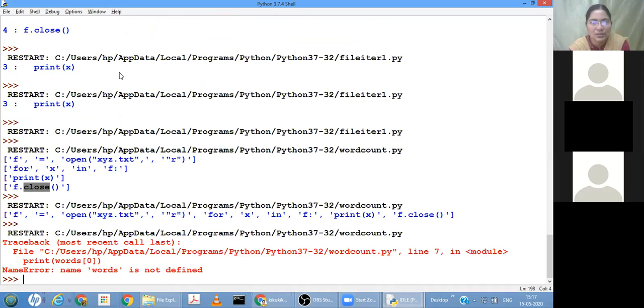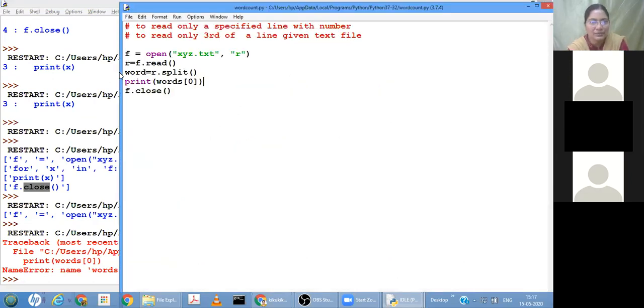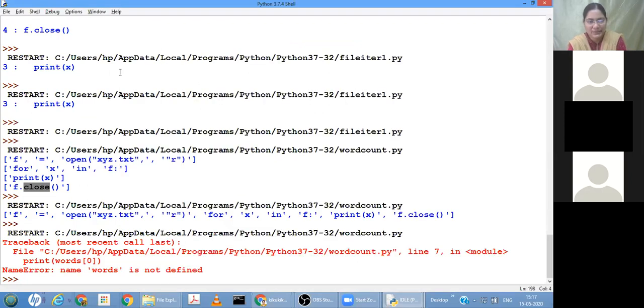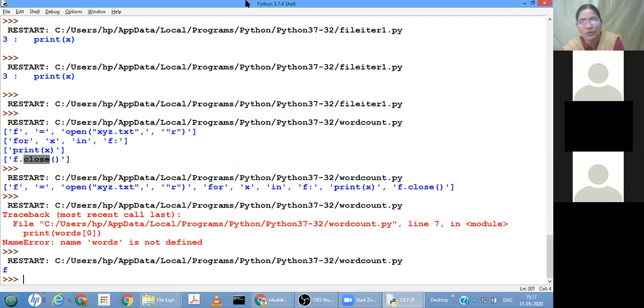Name words is not defined, okay, so here words. So what was the first word in the file? F, right? In xyz.txt. Got it? You got the output. You can see F is there.